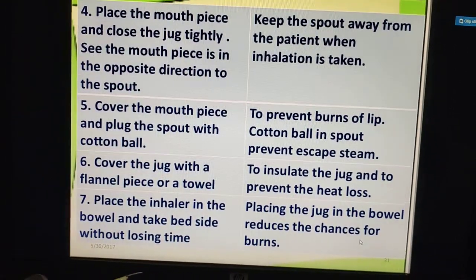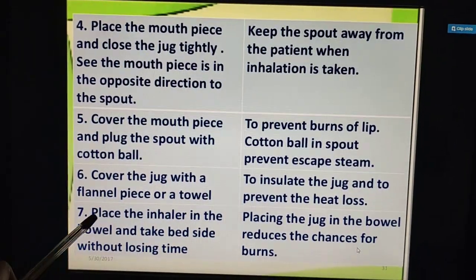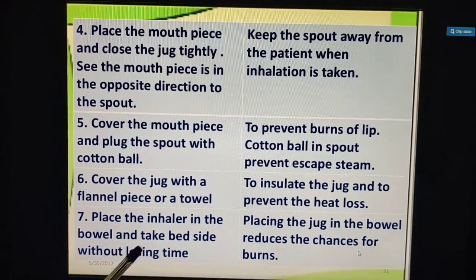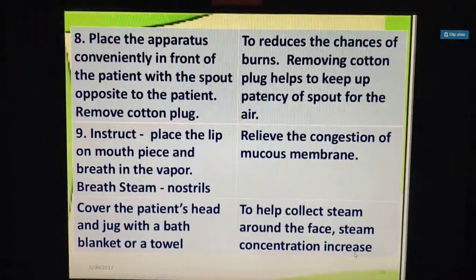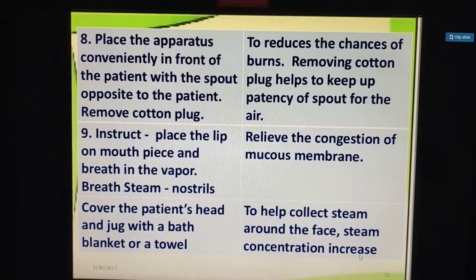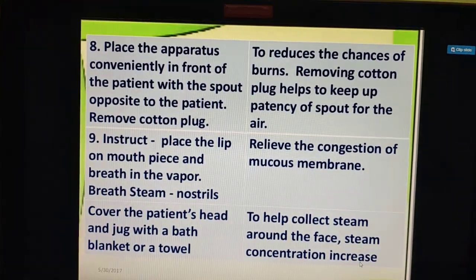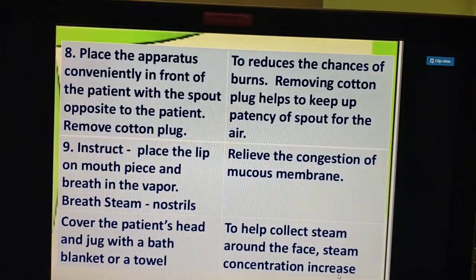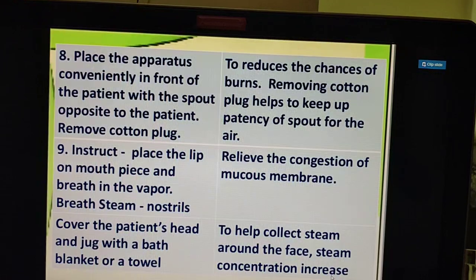Now actually we have to administer the inhalation to the patient. So what we have to do? Place the inhaler in the bowl and take it to the bedside without losing time. Next, what we have to do? Place the operator conveniently in front of the patient with the spout opposite to the patient. Remove the cotton plug. To reduce the chance of burns, removing the cotton plug helps to keep up the patency of the spout for the air, isn't it?